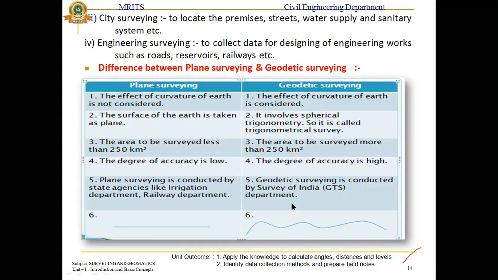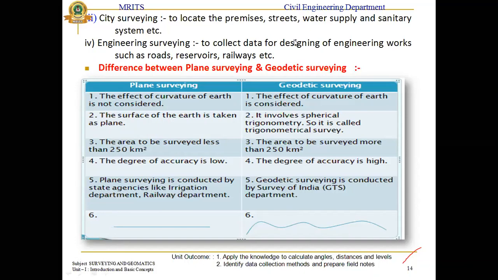Okay, next, coming to the degree of accuracy, it is low in plane survey. In geodetic survey, the degree of accuracy is very high, because satellite images and everything are used for different field areas and measurements.